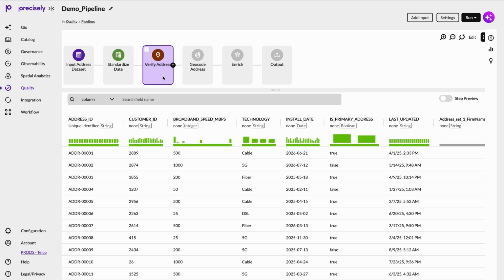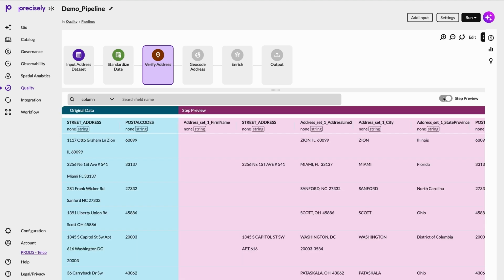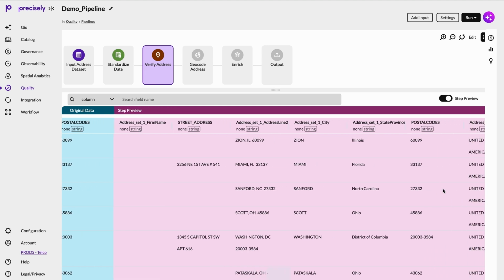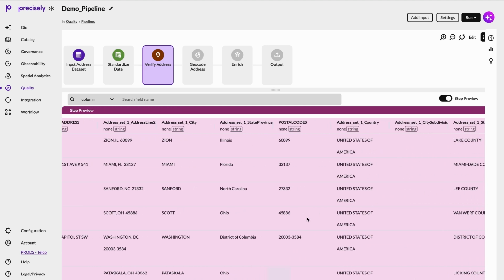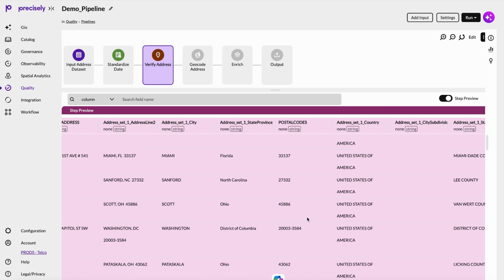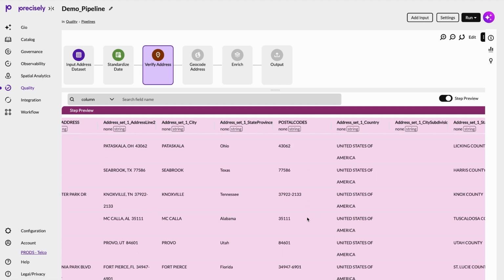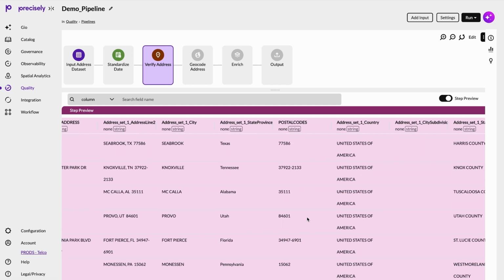In the verify address step, we confirm whether each address is real, complete, and correctly structured. Records that were previously inconsistent or ambiguous now become standardized, reliable entries. Since we're working with US addresses in this example, we see addresses, where possible, are enhanced with the correct zip+4, which improves delivery accuracy, location matching, and downstream segmentation.